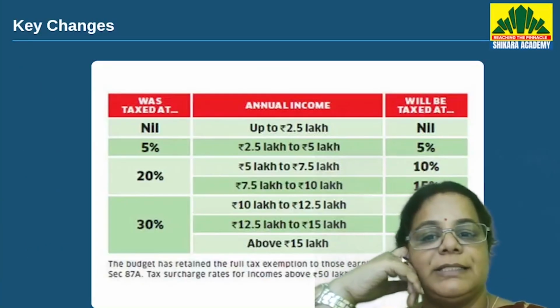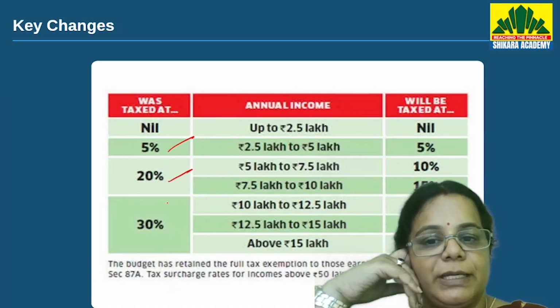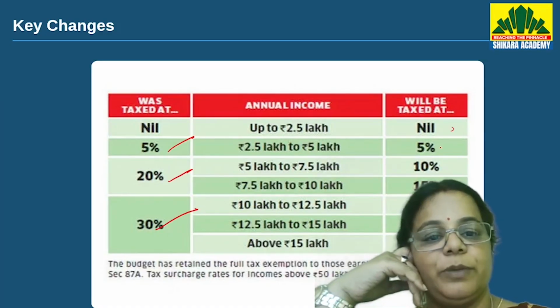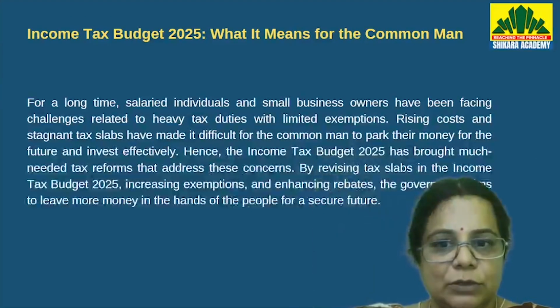Moving forward, this is what was taxed at and will be taxed at. Earlier, this is how the taxation was: 5%, 20%, and 30%. Now it is going to be 5, 10, 15, 20, 25, 30. Then, what is the benefit? What it means to a common man?